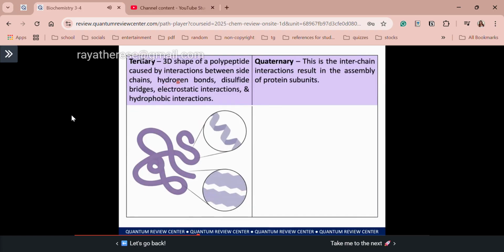First one, we have the interactions of your side chains, particularly through hydrogen bonding. So similar with secondary structure, disulfide bridges. Oh sir, di ba yan yung cause, I mean, yan yung effect ng cysteine sa amino acid chain? Yes. Okay, and then of course we also have weak interactions through electrostatic and hydrophobic interactions.